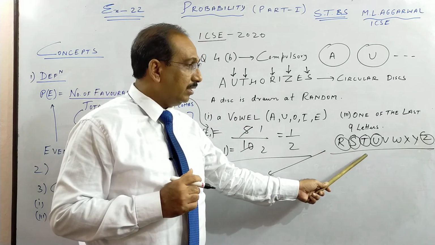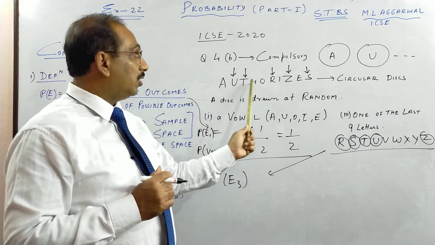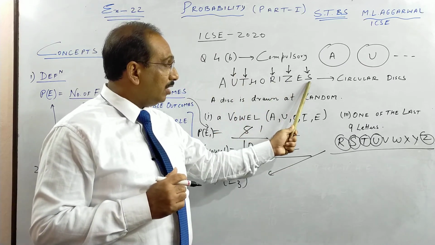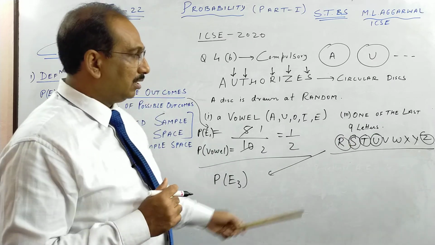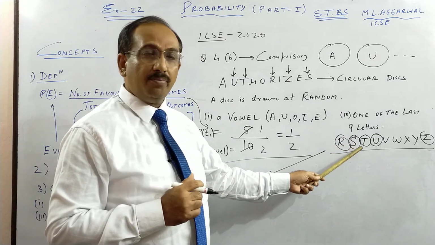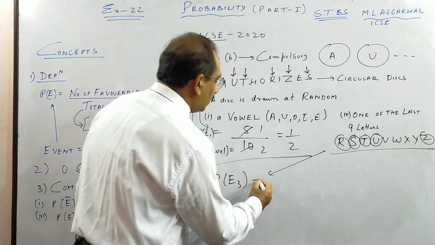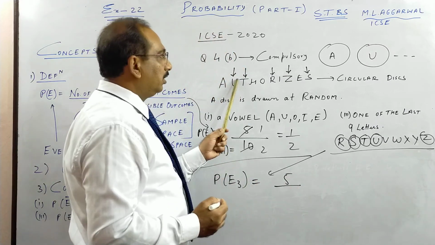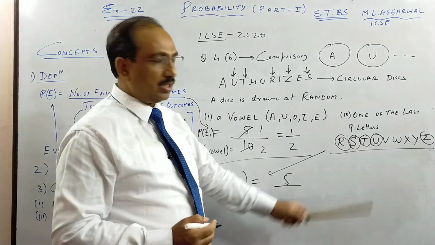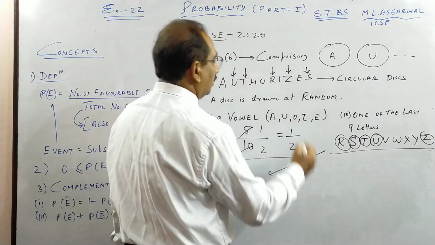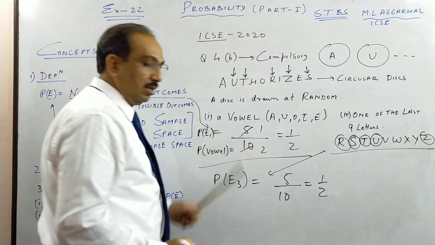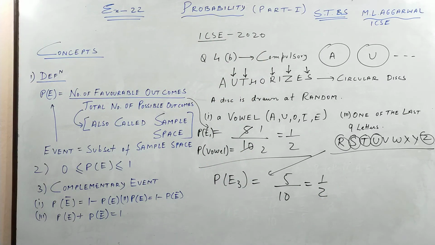Out of the last 9 letters of the English alphabet, the word authorizes has 5 out of those 9 last alphabets of the English language. So what is the probability of the event? 5. All these letters, see, I put an arrow here and I have encircled them over here. Out of a total of 10. So this answer is also half, like the first one. So you can pause the video and copy. Then we move on to the ICSE 2019 question.